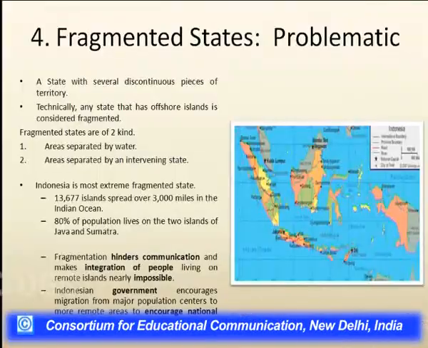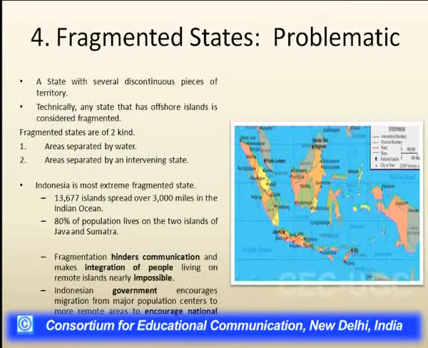The fourth type is fragmented state. They are the most problematic states, and a fragmented state is a state with several discontinuous pieces of territory, or technically, any state that has an offshore island is considered a fragmented state. These fragmented states are of two kinds: areas that are separated by water, and areas that are separated by an intervening state.